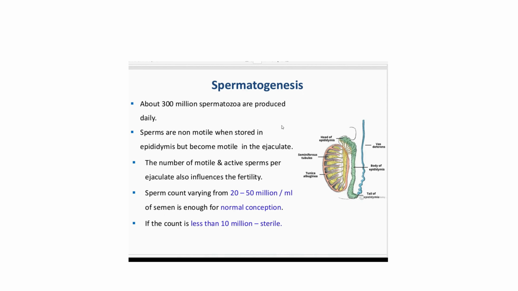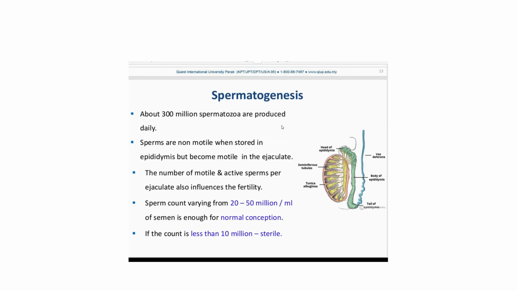About 300 million spermatozoa are produced daily. That is a huge number, right? Maybe larger than the population of America, right? Sperms are not motile when stored in the epididymis, but become motile only after ejaculation. The epididymis is this, no? Epididymis, right? And the number of motile active sperm per ejaculate also influences the fertility.